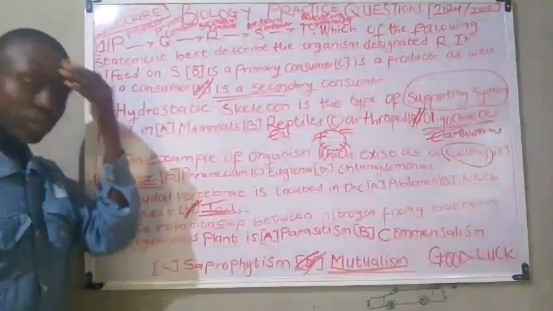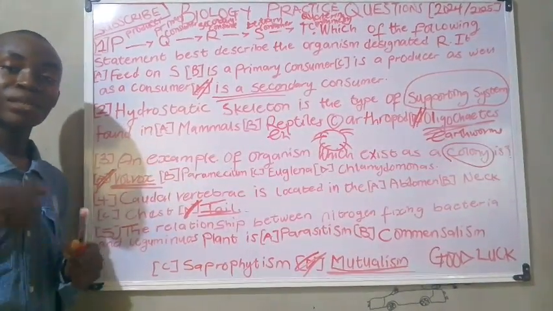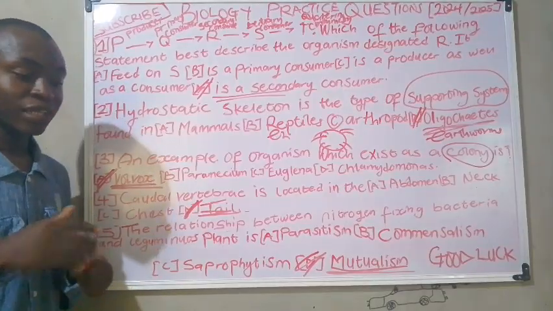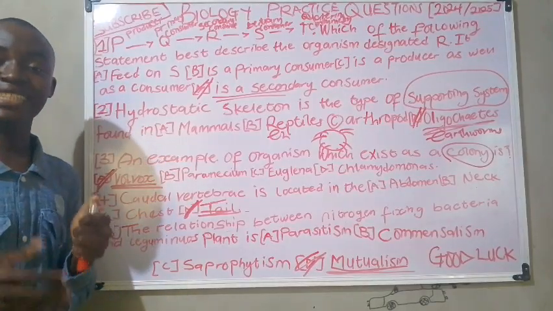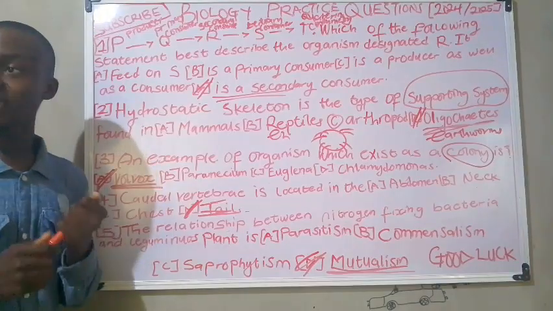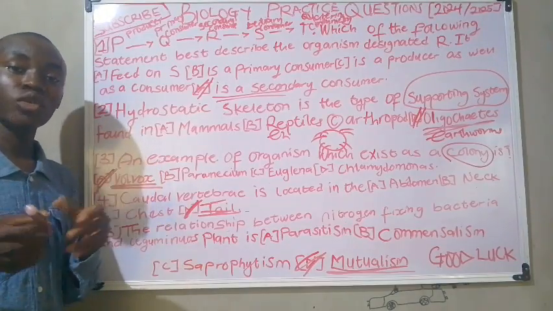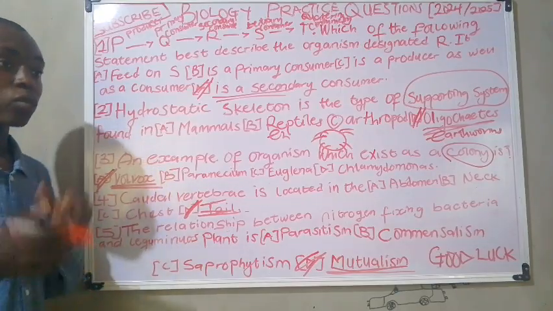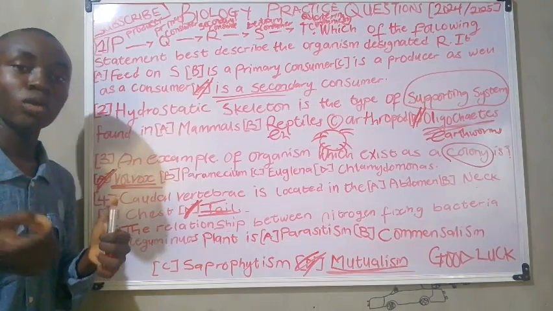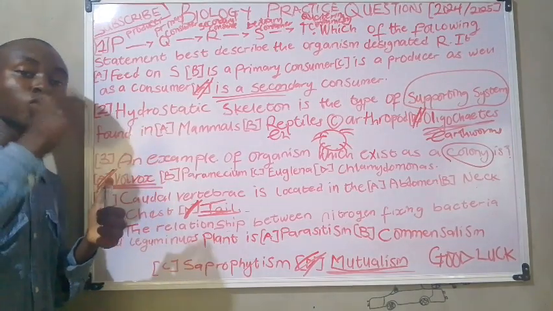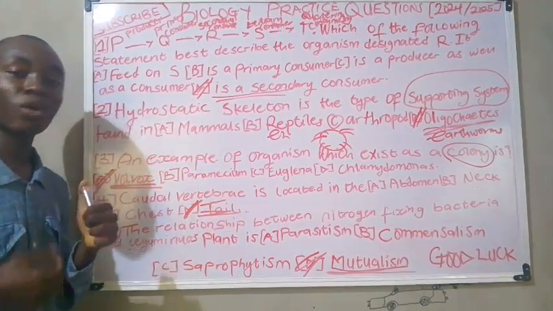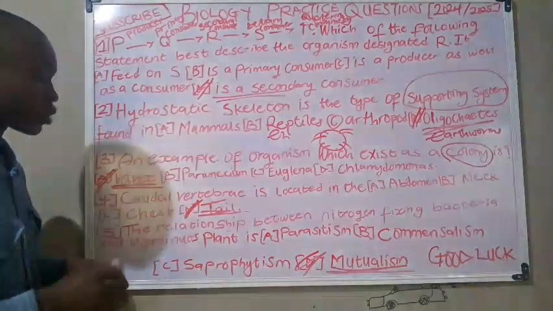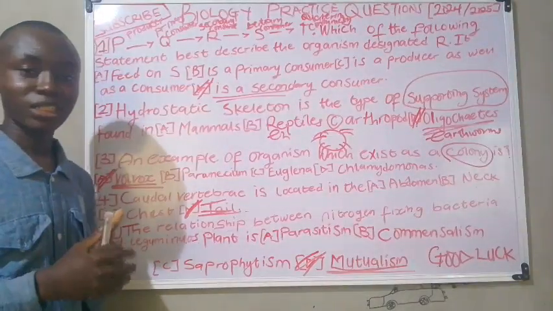This is the process whereby an organism causes damage to its host, like the pig and Taenia solium. The pig is the host of Taenia solium, and Taenia solium is the one that causes damage and sickness to the pig. That should be noted. Let's move to the next practice question.